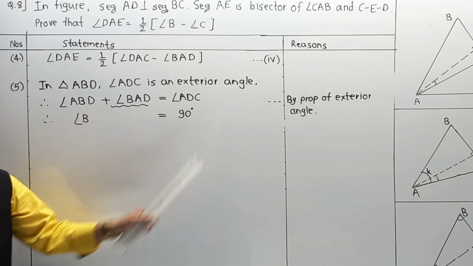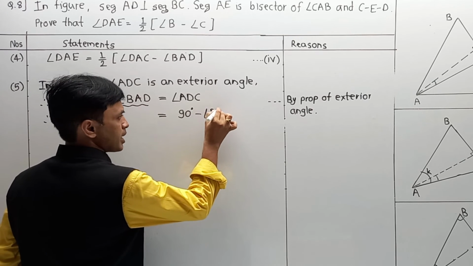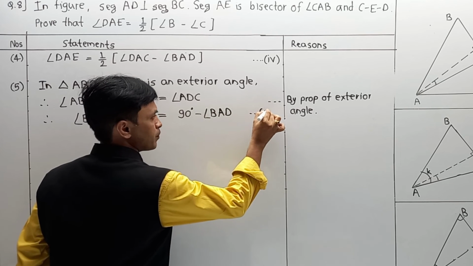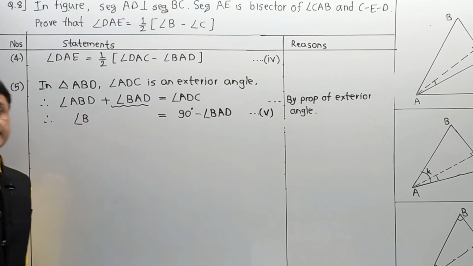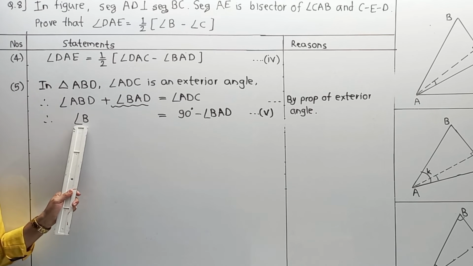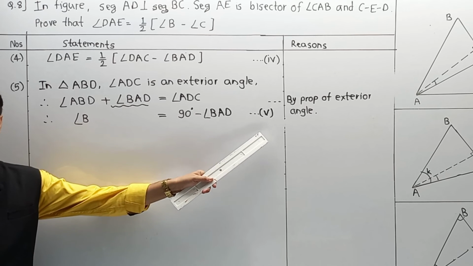So it becomes minus angle BAD, and I am going to call this equation number 5 over here, because up to 4th we are completed. That's why this equation is equation number 5. Now we are getting one correlation, that is angle B is equal to 90 minus angle BAD, 5th part.